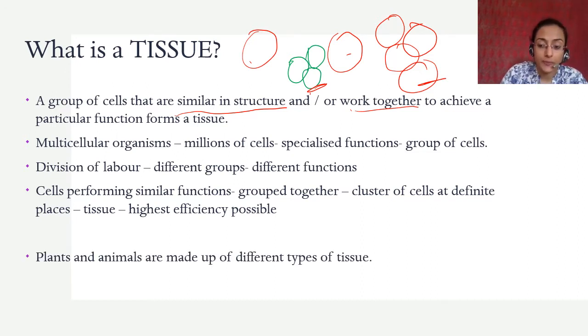It is important to remember that plants and animals are made up of different types of tissues. This is a given because plants and animals also have different types of cells, right? We had seen that plants have a cell wall and animals don't have a cell wall, right? And plants also have chloroplasts, plastids, that animals don't have. So you have seen different types of differences in plant and animal cells. And because plants and animals by themselves are so different, they obviously have different types of tissues and different types of functions that need to be done by those tissues.